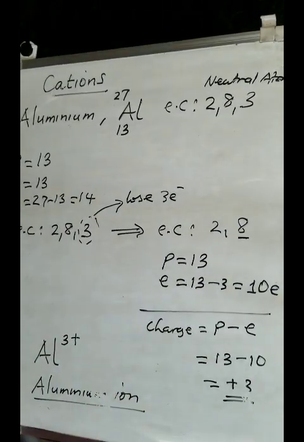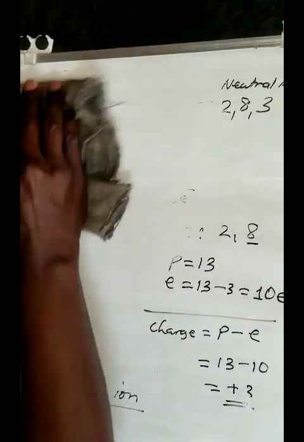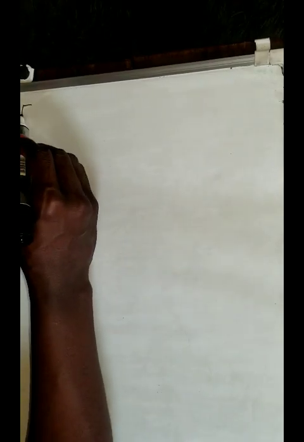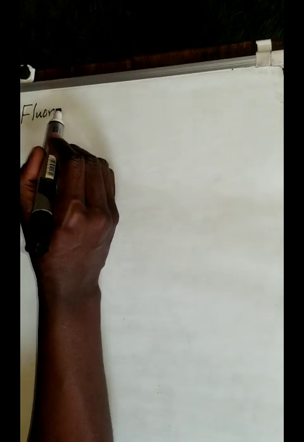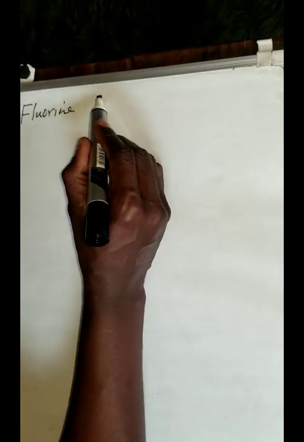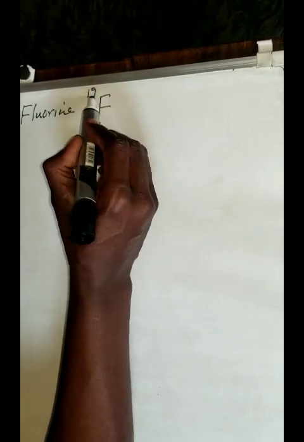Let me do my last example. Hopefully this is assisting you. Please, you need to master this concept because this is the language of chemistry that we use, and you need this foundation. Let's look at another element which is a non-metal, fluorine, with 9 and 19 there.